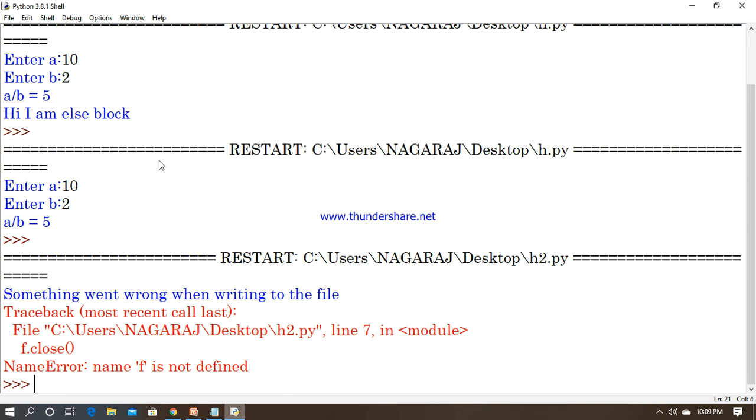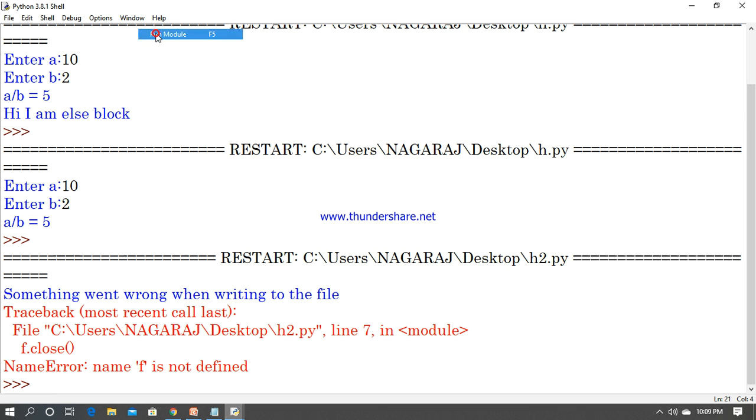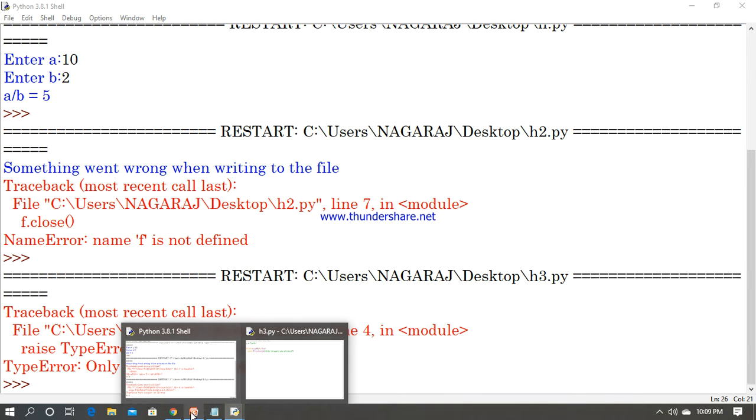The h3.py script program, in Python IDLE 3.18, I am showing. Just going to run the program. So it is going to print the message. Yeah, it prints only integers are allowed. So like that you can handle errors very easily in Python programming. It's so simple and easy.